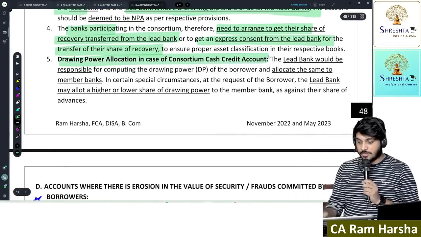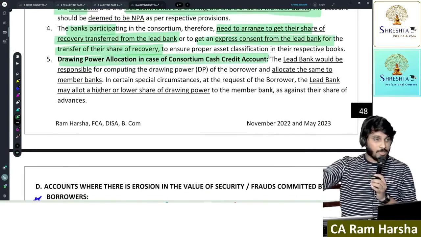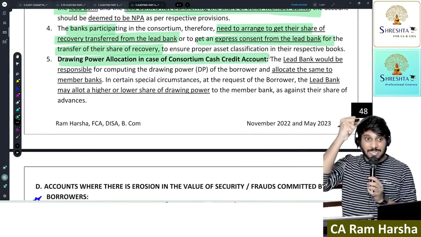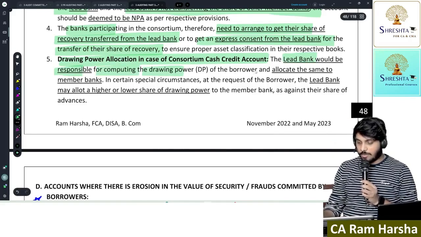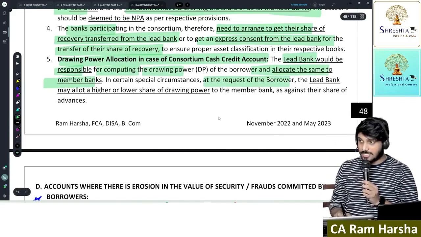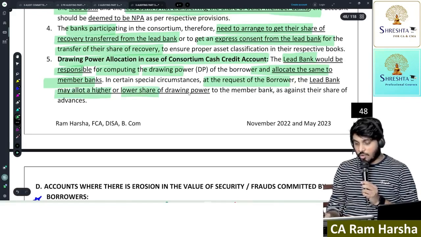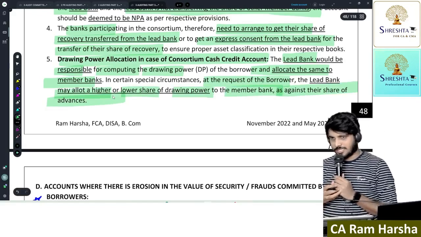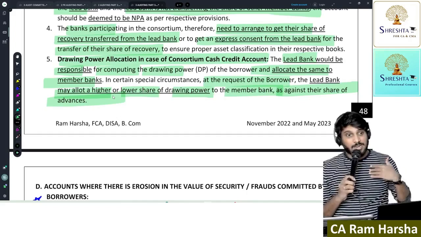Now, in case of a consortium, how much should each bank give to the customer, especially for a working capital loan? Drawing power allocation will be decided by the lead bank. The lead bank will be responsible for computing drawing power and allocating the same to member banks. In special circumstances, at the request of the customer borrower, the lead bank may allocate a higher or lower share of drawing power to a member bank as against its share of advances. So drawing power allocation will be by the lead bank.